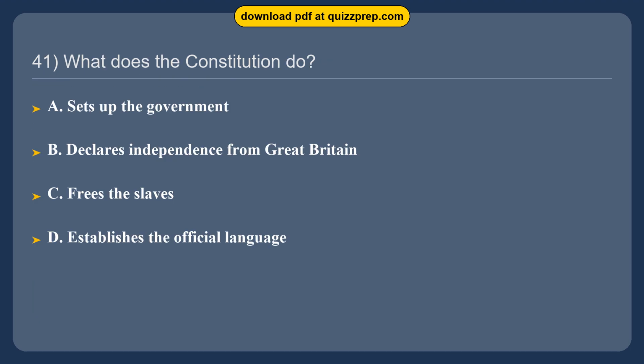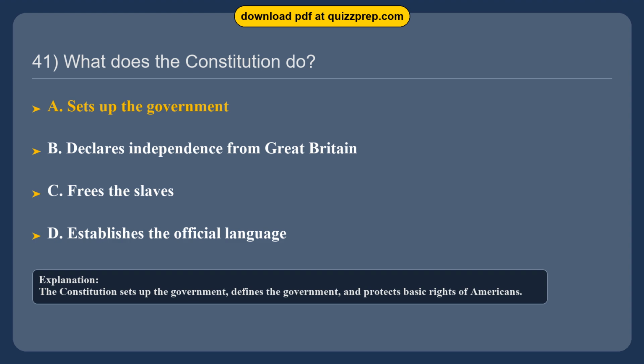Question 41. What does the Constitution do? Option A, sets up the government. Option B, declares independence from Great Britain. Option C, frees the slaves. Option D, establishes the official language. The correct answer is option A, sets up the government. The Constitution sets up the government, defines the government, and protects basic rights of Americans.